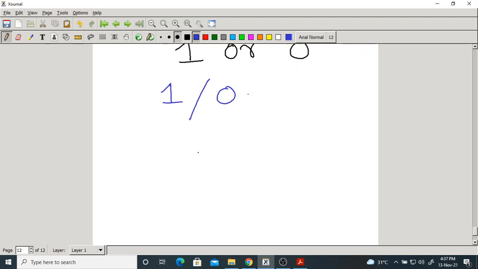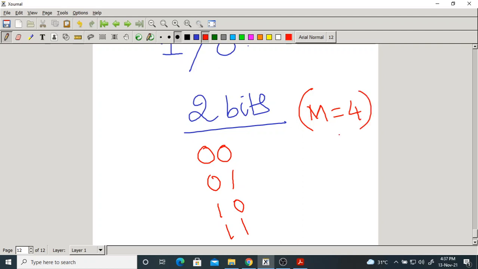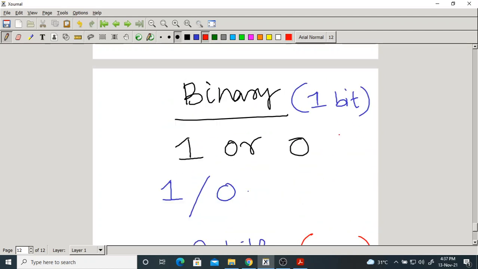If you use 2 bits per symbol, there are 4 possibilities: 00, 01, 10, 11. With 2 bits, the number of symbols is 4. With 1 bit, only 2. M equal to 2.